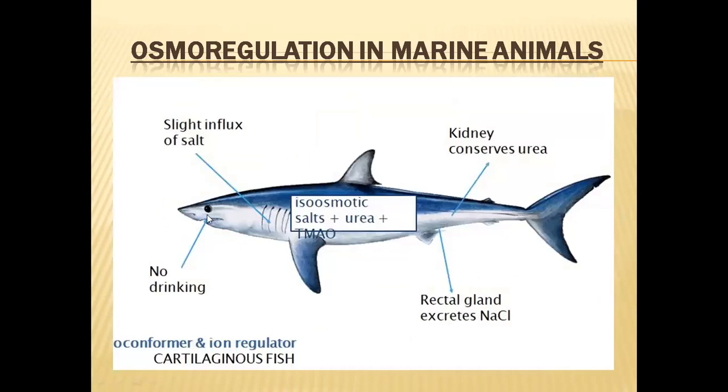And in sea waters, we also find cartilaginous fishes, shark fishes and ray fishes. Shark fishes and ray fishes are not osmoregulators, they are osmoconformers. That means they will maintain almost isoosmotic body fluids in their bodies. Outside, the seawater has 1070 milliosmoles per liter osmotic concentration.